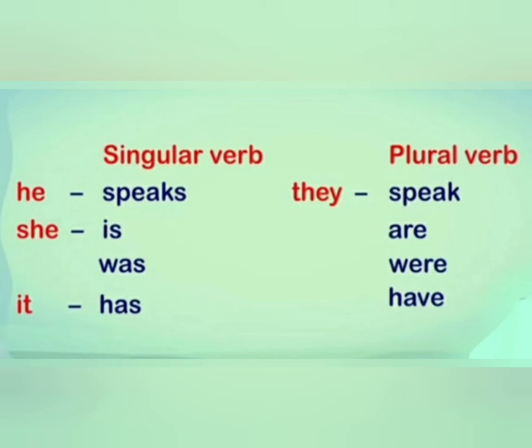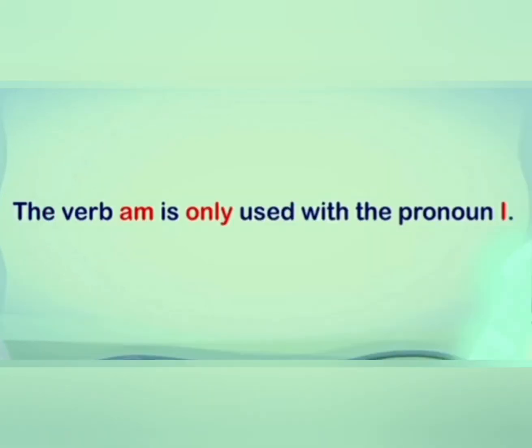Look at the chart. Here we have a singular subject of third person he, she, it. With third person singular subject, we use singular verb speaks, is, was, has. In next column, we have a plural subject of third person they. With they, we have to use plural verb speak, are, were, and have. Is it clear to all? The verb am is only used with the pronoun I.